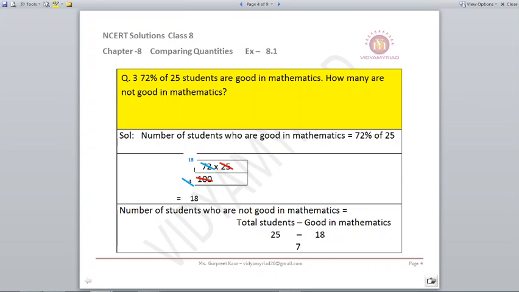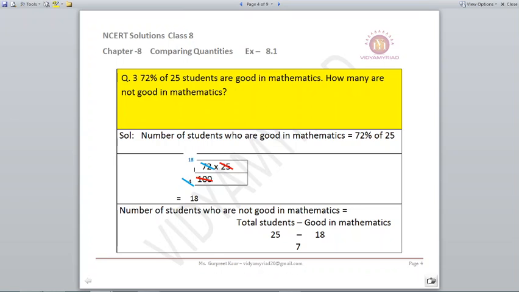Question number 3. 72% of 25 students are good in mathematics. How many students are not good in mathematics? Let us see. The number of students who are good in mathematics is 72% of 25. Of means multiply, so I will do 72/100 multiplied by 25. These are divisible. It comes to 18. So there are 18 students who are good in mathematics.